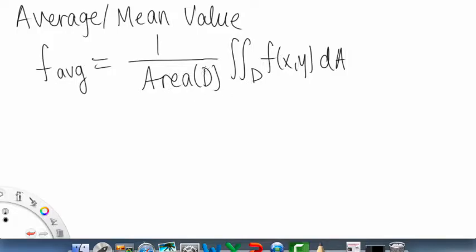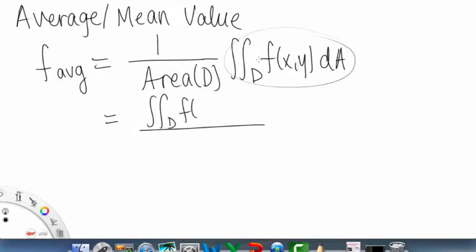And as we know, the area of D is equal to... I'm just going to rewrite this in a different form. I'm rewriting the second part here on top, because that's like a fraction, this over that. And the area of the domain is equal to the double integral when our f of x, y is 1.